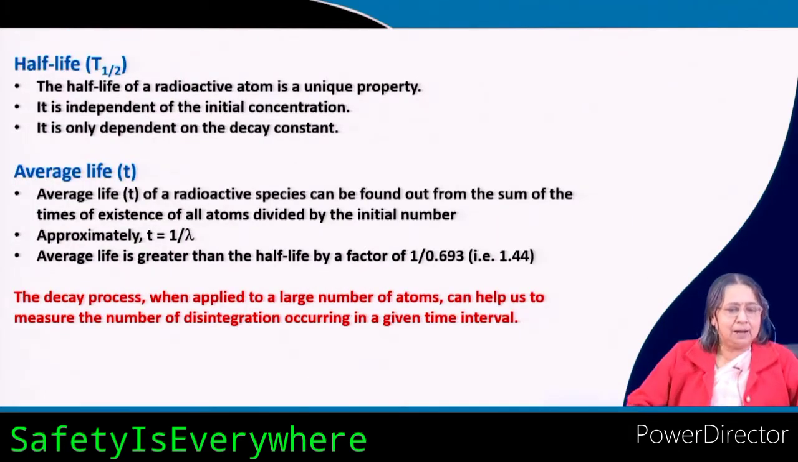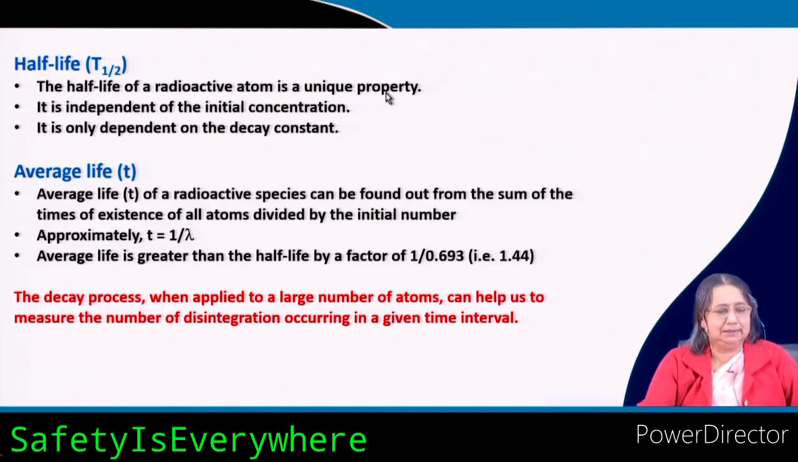Now, the half life of a radioactive atom is a unique property. It is independent of the initial concentration, as we have just seen. It is only dependent on the decay constant. If you know the t half, you can easily find the decay constant, and if you know the decay constant, you can easily find the t half. But average life is a little different. It is not the same as half life.